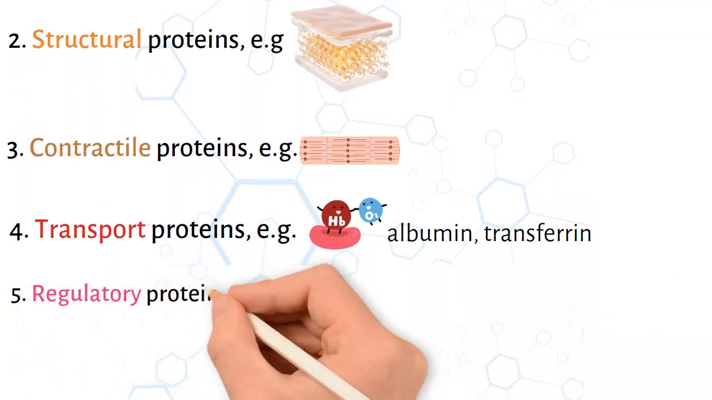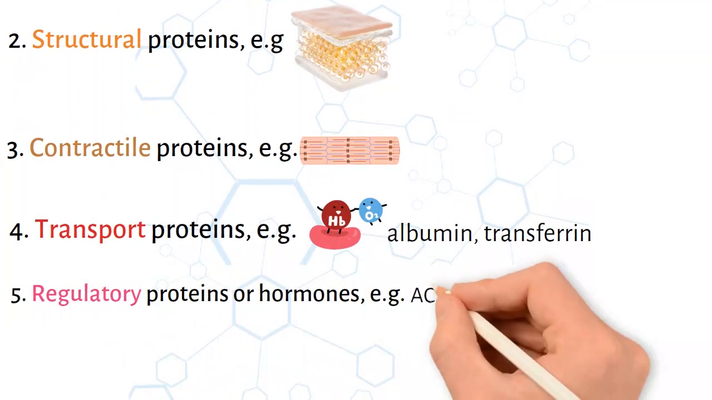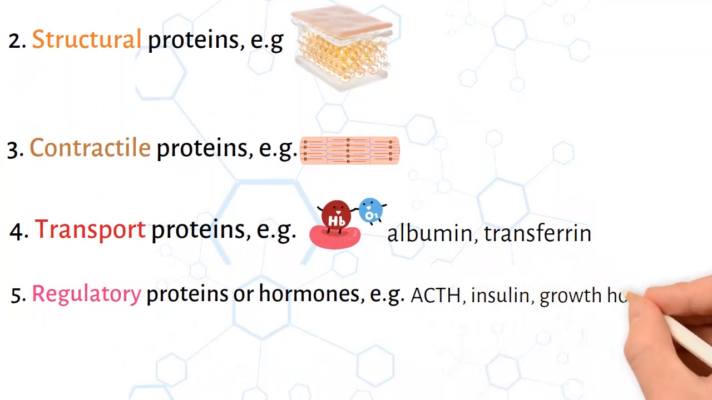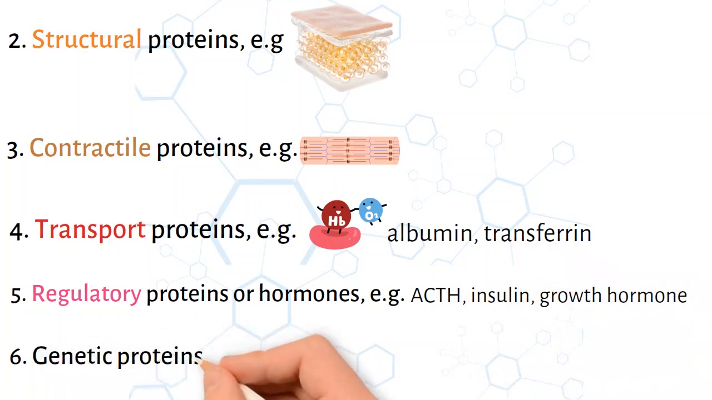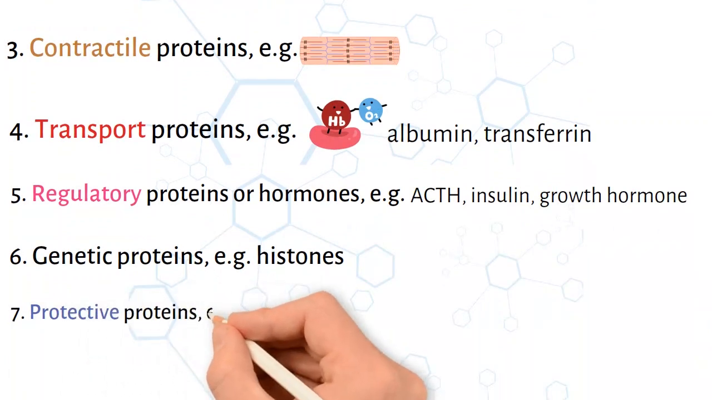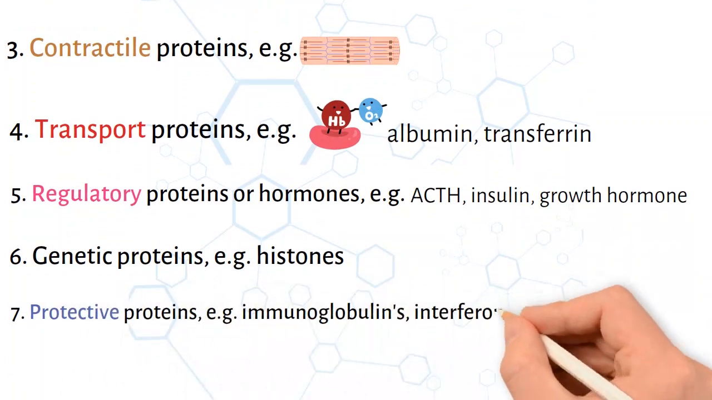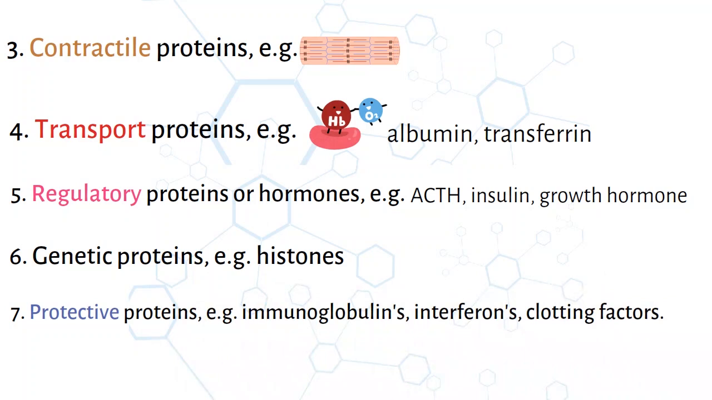5. Regulatory proteins or hormones, for example, ACTH, insulin, growth hormone. 6. Genetic proteins, for example, histones. 7. Protective proteins, for example, immunoglobulins, interferons, clotting factors.